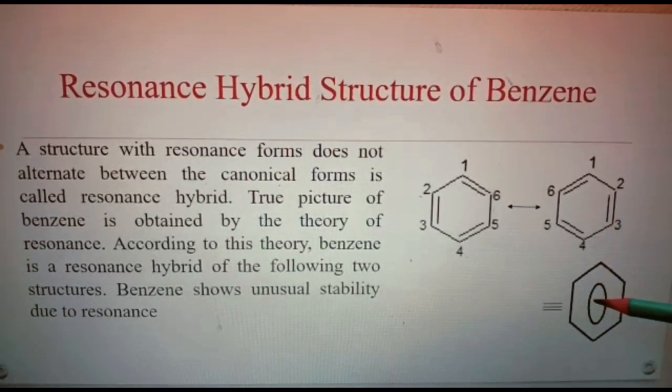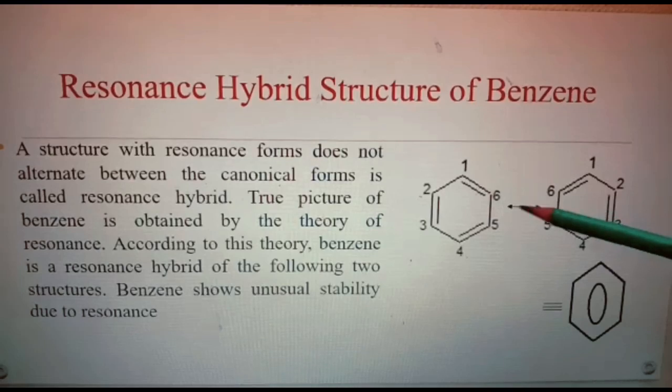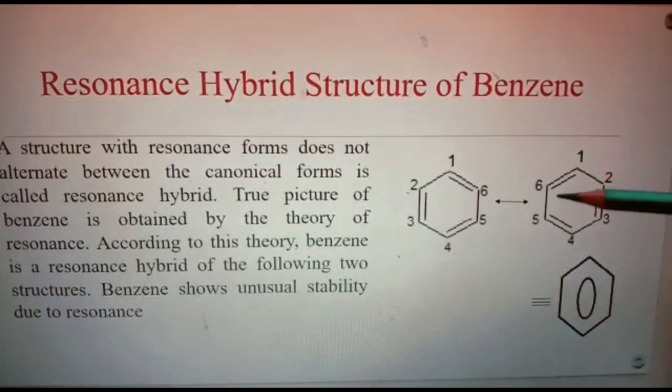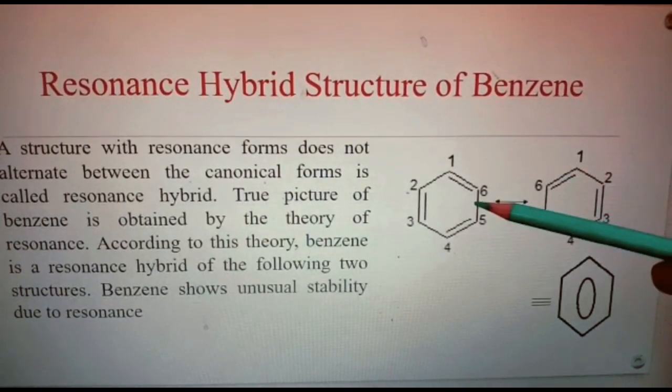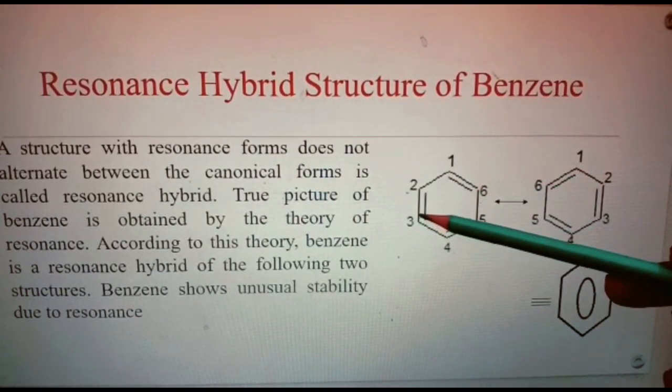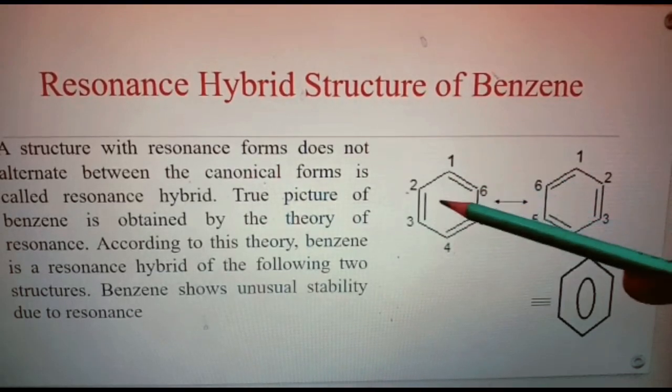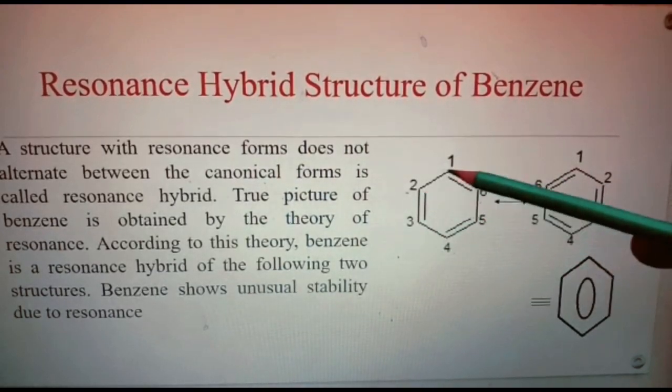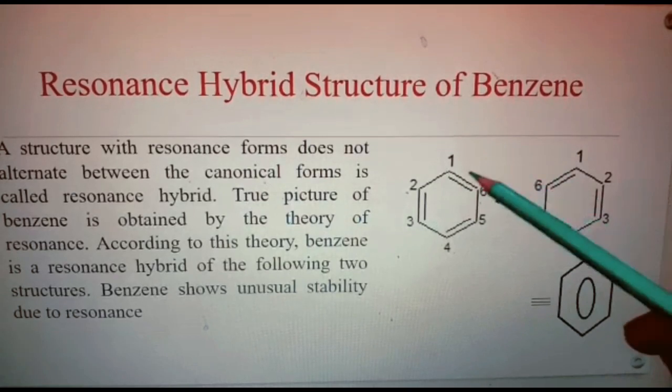This benzene shows unusual stability because of this resonance. So here this resonance hybrid is a total of these two canonical forms. Here this small circle means electrons are not localized and are delocalized inside this benzene ring. So Kekulé explained the structure of benzene as these double bonds are fixed and the electrons are localized. Electrons will not move from one carbon atom to other. So according to Kekulé, electrons are fixed.